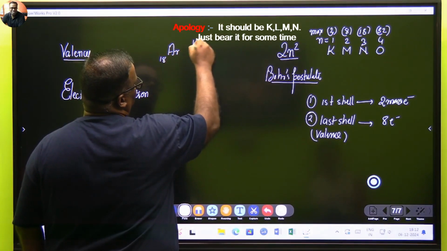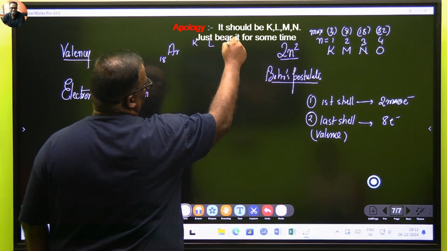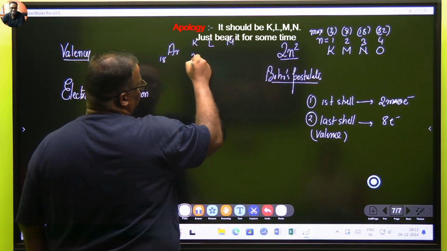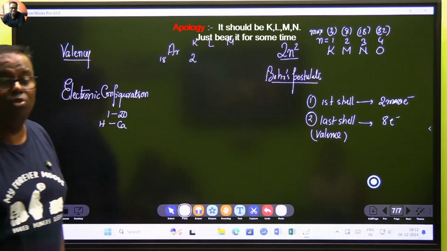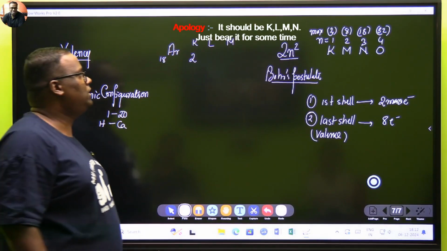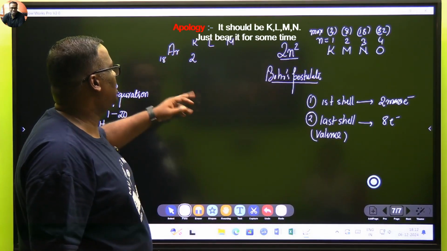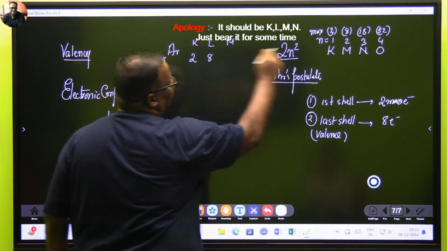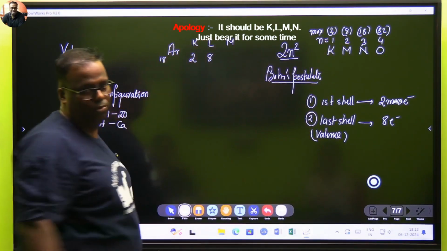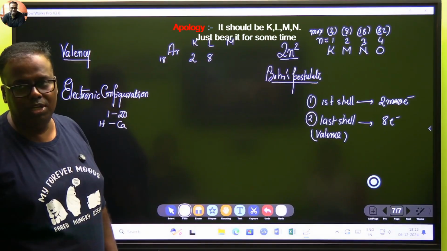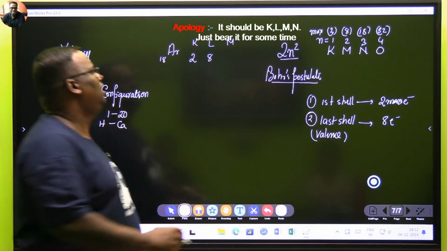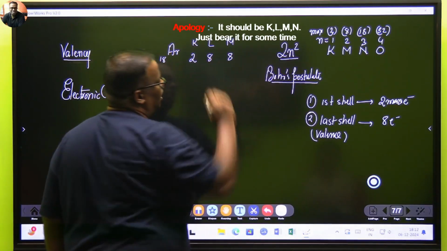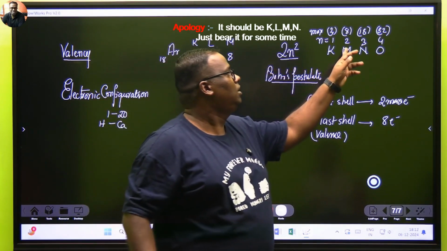So argon: K, L, M. K can accommodate 2. So 2 electrons accommodated. I've got 10 more electrons with me. Out of these 10 more, my next question is 8 electrons. L can accommodate 8. So I have filled up L. Now how many more remaining? 8 more remaining. And in M I put 8 electrons. M can hold how many?